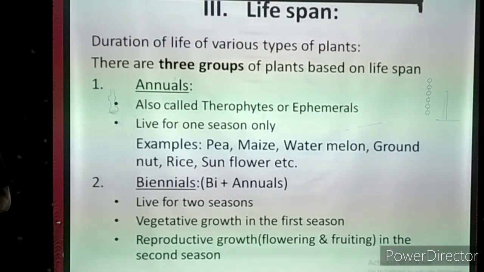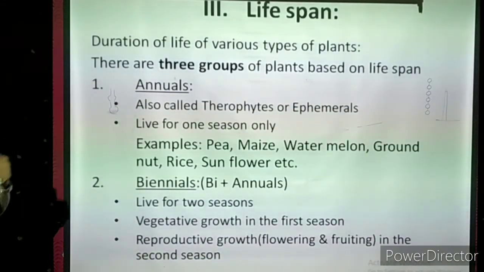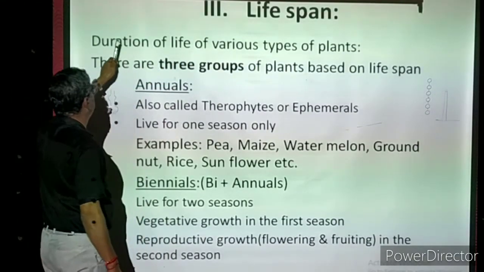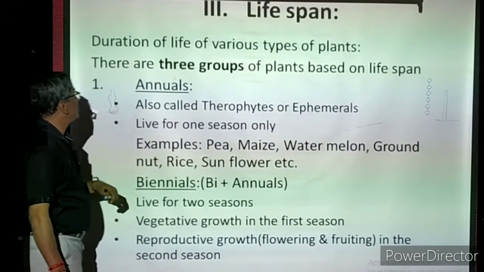The majority of the small plants or herbs live only for one season, annuals. That is the duration. Trees live for many years, maybe 25, 30, 40 years. That is the duration. Some trees live 100, 200, 300 years. That is the lifespan. It is the duration of life of various plants.